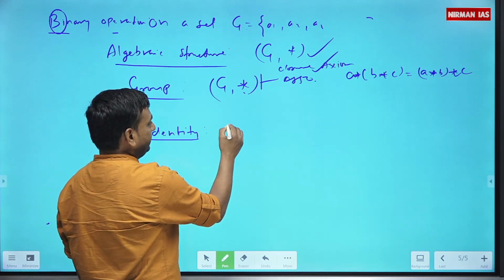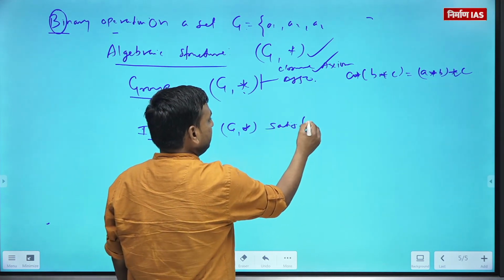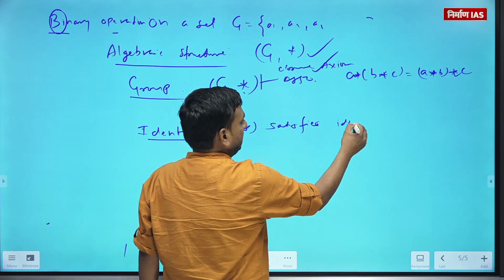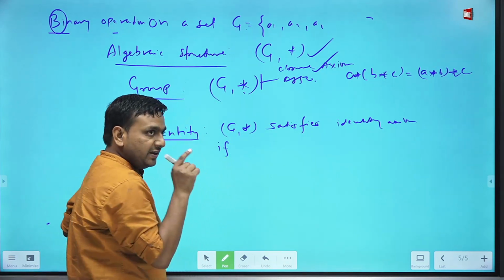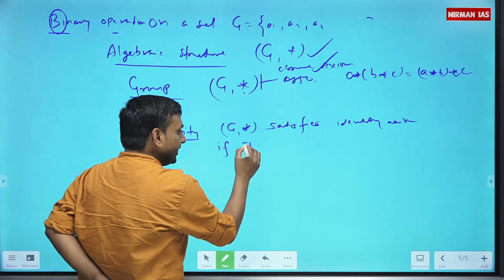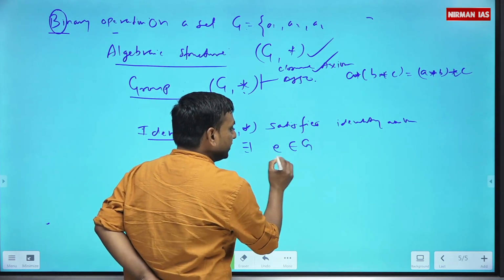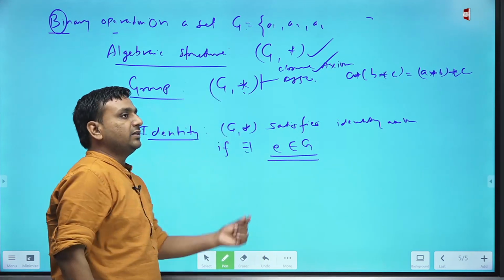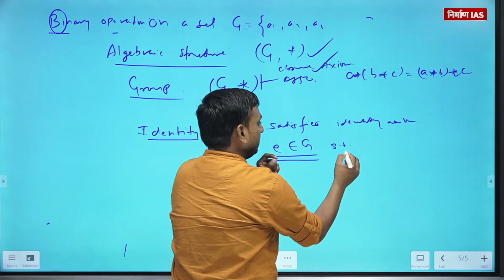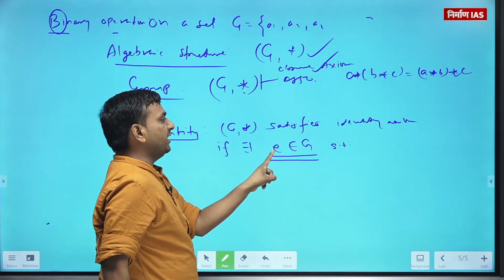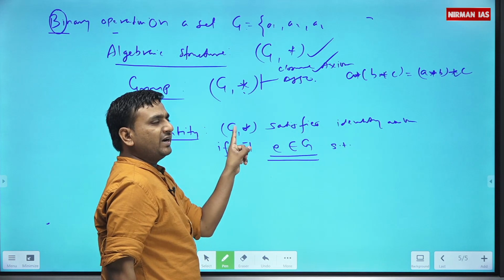See, G with this binary operation satisfies the identity axiom if, please note it down, there exists an element in G, capital G, such that whenever this element is operated on any element of G, we get the same element.